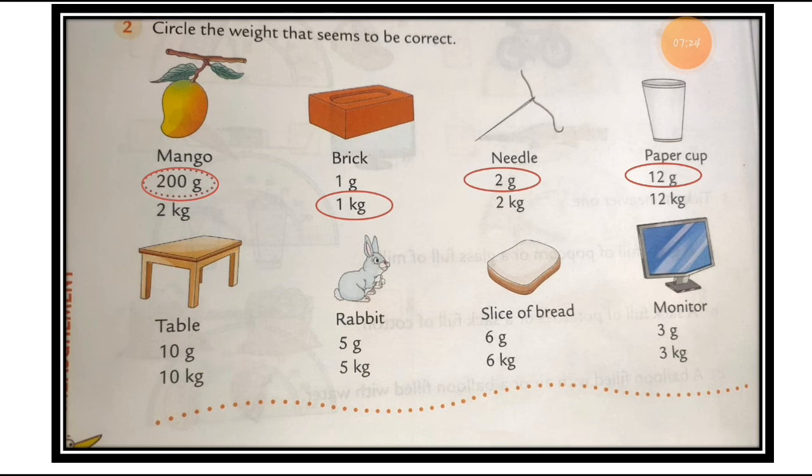So what is the correct one? What is the correct answer? 10 gram and 10 kilogram. Which one is the correct answer? So you have to choose the proper answer, which seems to be correct. So I think the table is not as light as 10 gram. So it must be 10 kilogram, not 10 gram. Understood this thing? So the table's weight is maybe 10 kilogram, but not 10 gram. So you have to put the circle on the 10 kilogram.